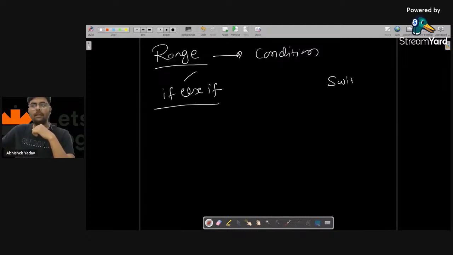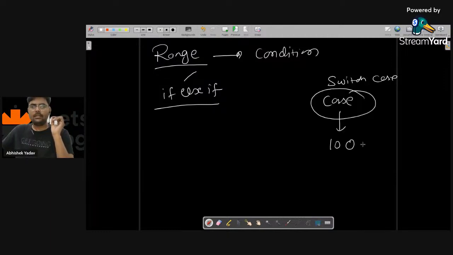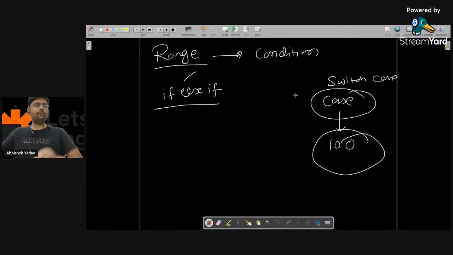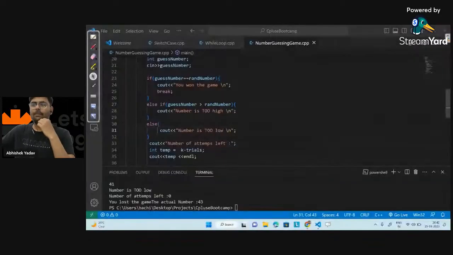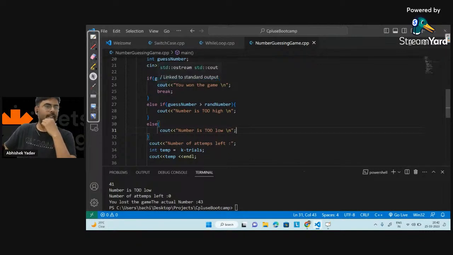Switch case is not a good practice, because here you have to write case how many times? 100 times, that is 1, 2, 3, 4 till 100 times. You have to tackle each and every case, right? And in the if else, you are able to do that part in these three if else. That's why you have to use if else if when you have multiple options available and you have to tackle the range condition.